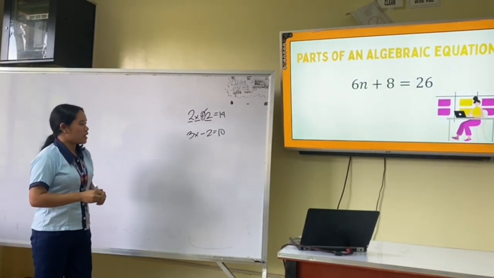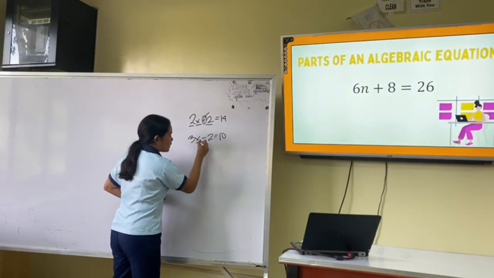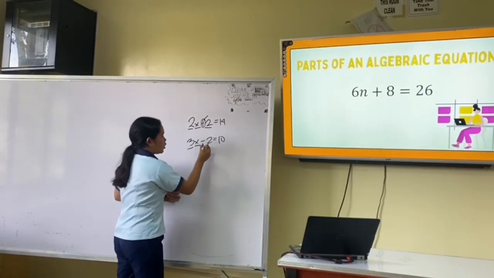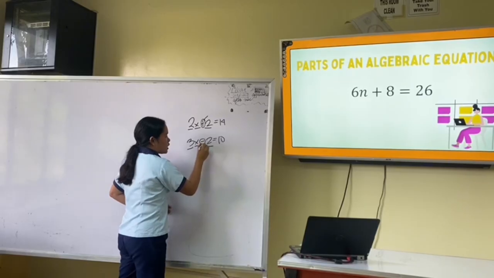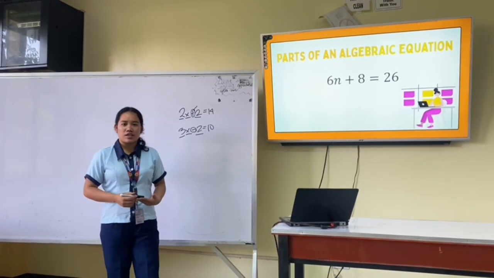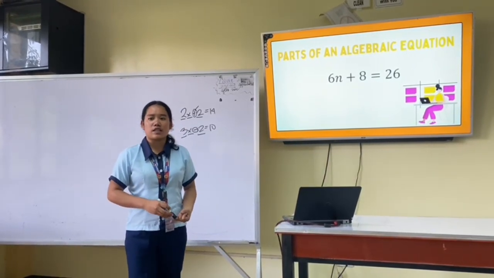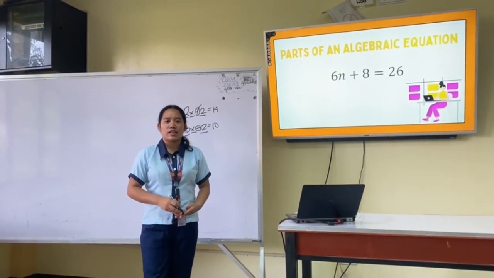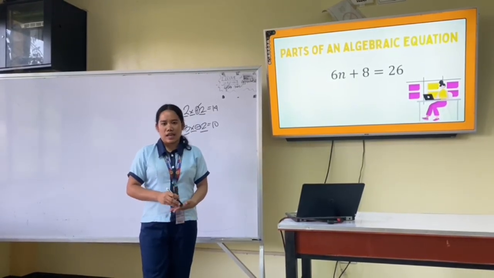In this example, 3x minus 2 equals 10, our variable is x. Our coefficient is 3 and our constant term is 2. It also has two terms because it is separated by the operation subtract. These are examples of an algebraic equation. Again, there are five parts of an algebraic equation. First is the variable, second is the constant, third is the term, fourth is the numerical coefficient or coefficient, and fifth is the equal sign.